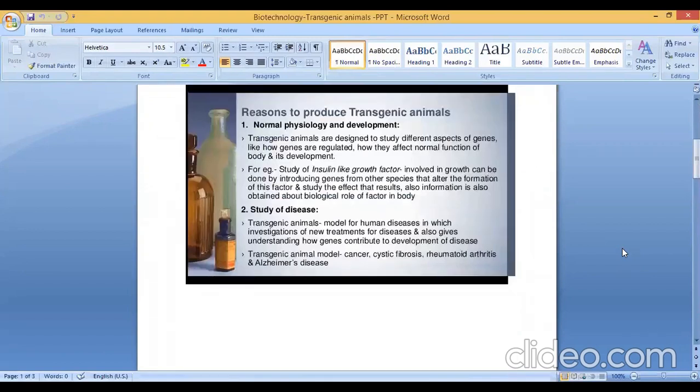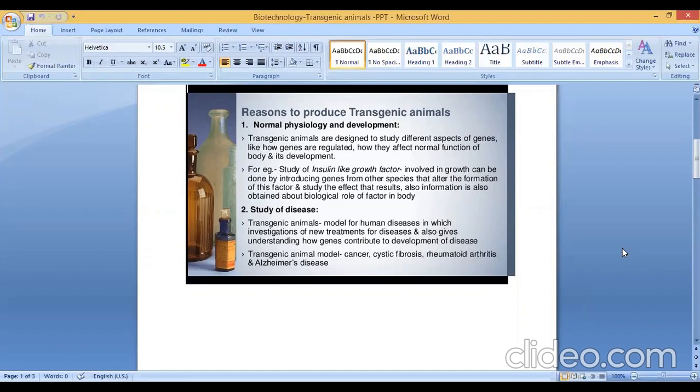First one is normal physiology and development. What is meant by this? These transgenic animals are designed to study different aspects of genes. Which are the different aspects of genes? Like how genes are regulated, and how they affect normal function of the body and its development. Clear? So by using these transgenic animals, we can study different aspects of genes, like how they are regulated or how they affect normal function of the body.